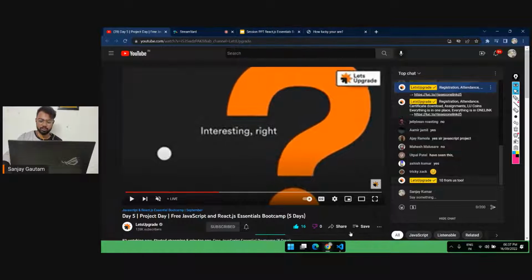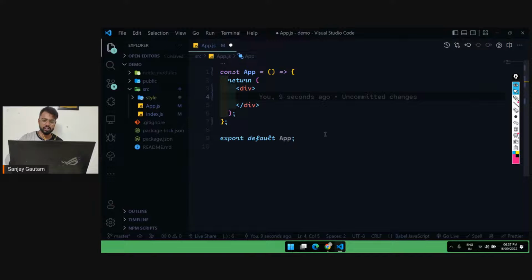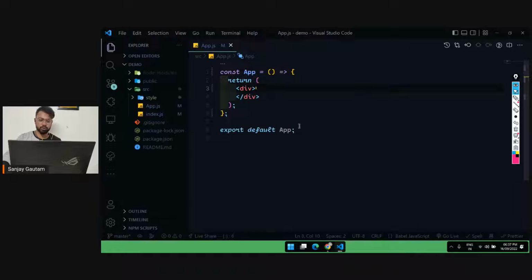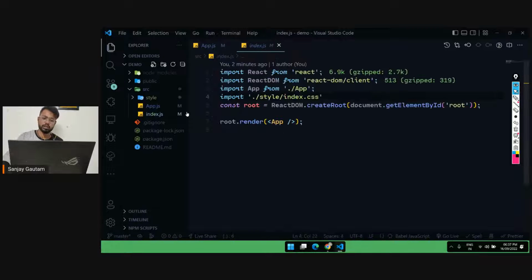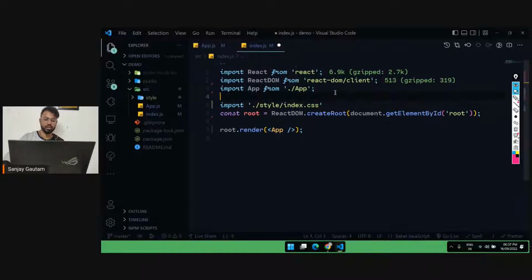So first of all, I'm just going to open the React project that we created yesterday. First of all, I'm just going to give you a recap. So here is the recap. So here's the index.js file. I think you have already gotten so bored.